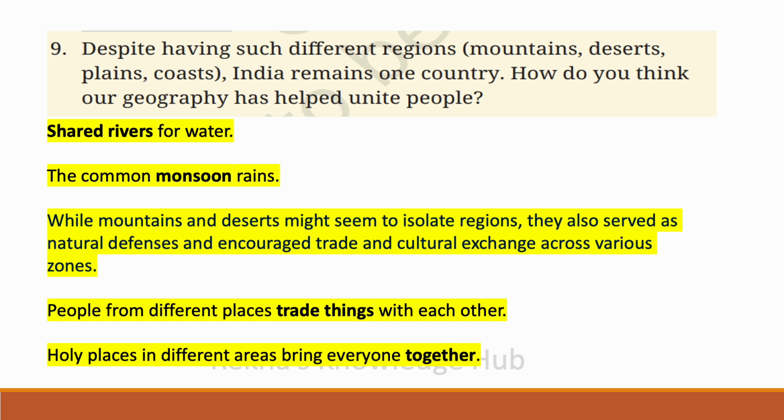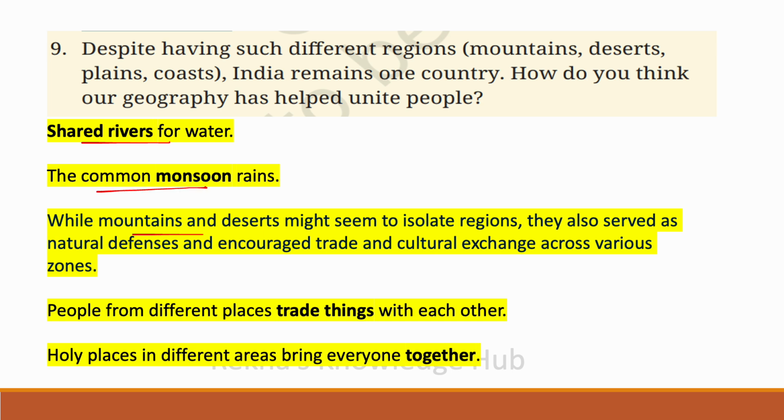Despite having such different regions, mountains, deserts, plains, coast, India remains one country. How do you think our geography has helped unite people? We have shared rivers for water, and common monsoon rains.